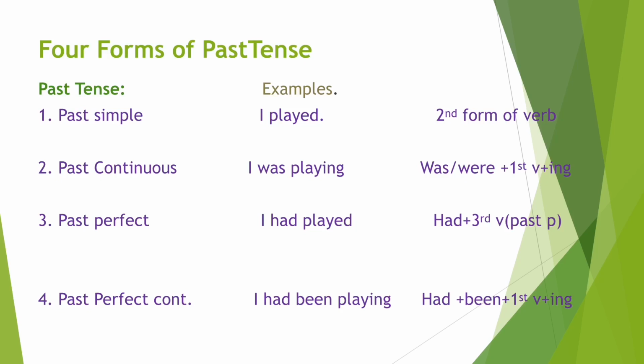Next is past perfect tense. In this tense, we use had plus third form of the verb. Example is I had played. And next, past perfect continuous tense. Example is I had been playing. So the structure is had plus been plus first form of verb plus ing.